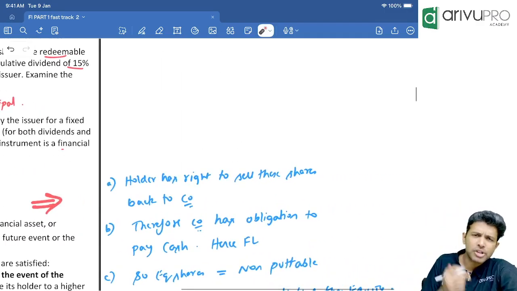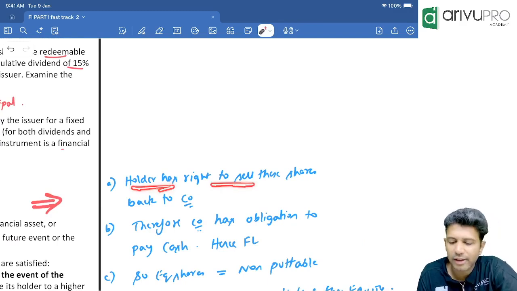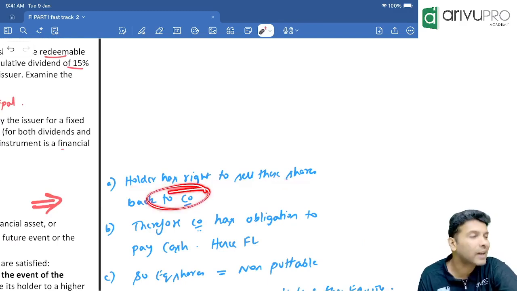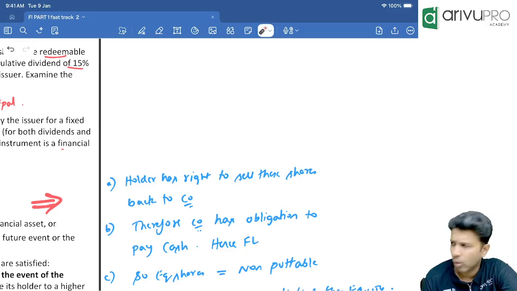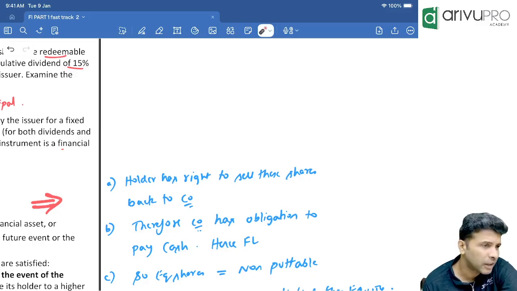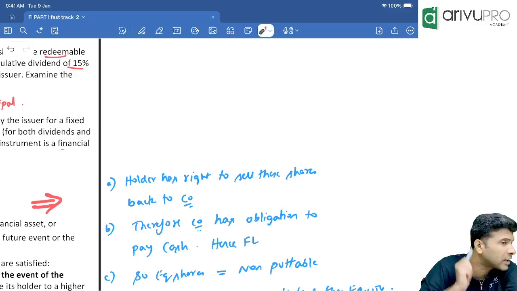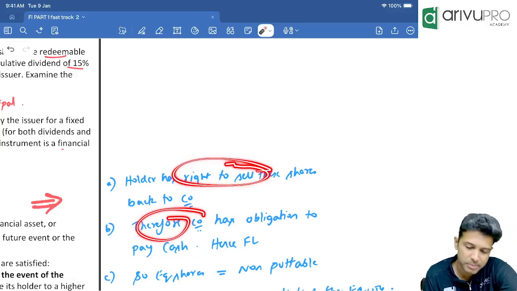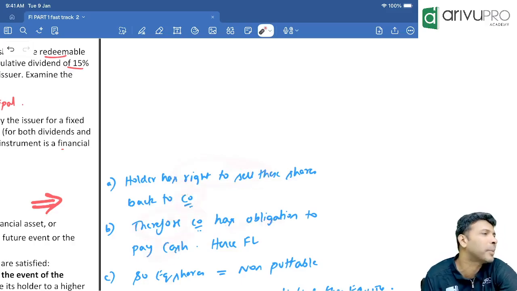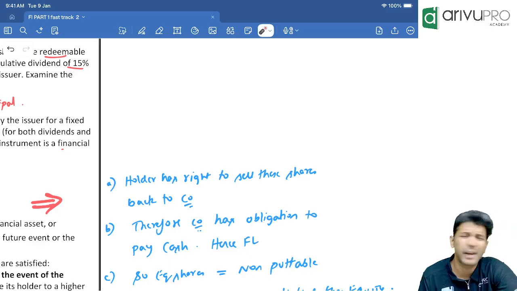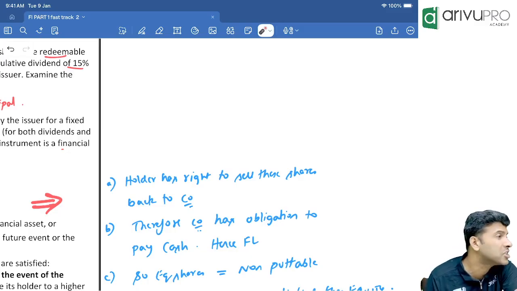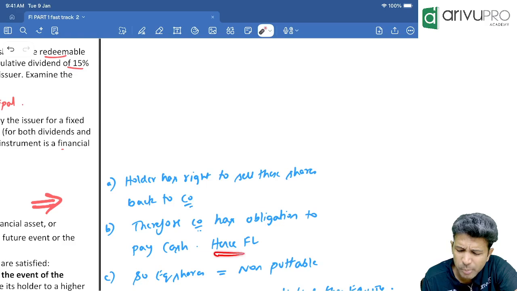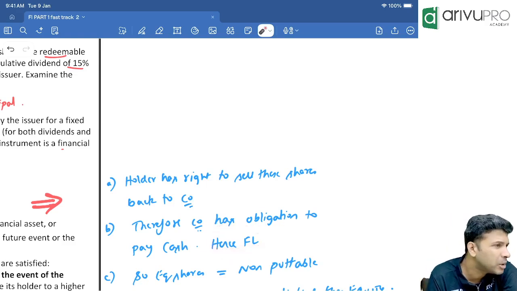So a putable instrument means the holder will have a right to do what? To sell the instrument back to the company. Will the holder sell the instrument free of cost or at a certain value? At a certain value. That means the company will have an obligation to pay that amount. That's the next point I've written. If the holder has a right to sell the shares, the company will have an obligation to pay cash. If you have an obligation to pay cash, is it equity or financial liability? The moment an obligation to pay cash comes, it is a financial liability. Understood?